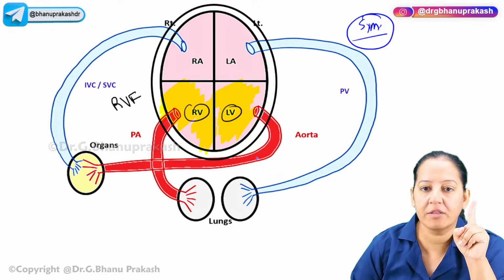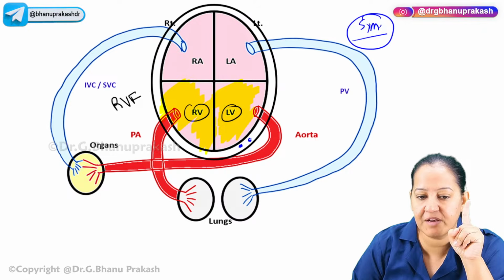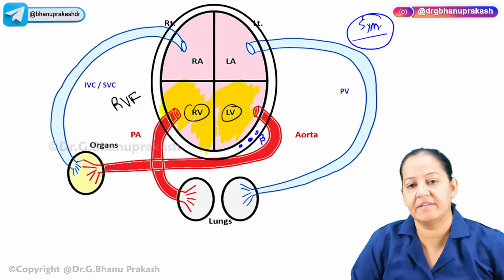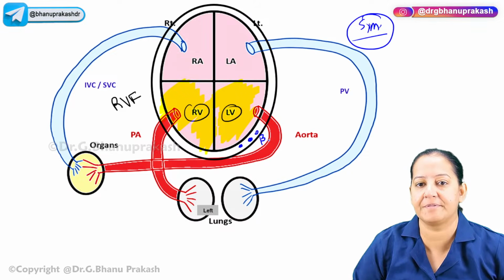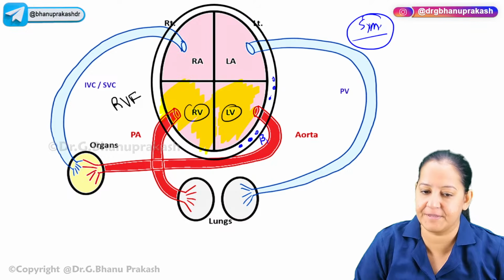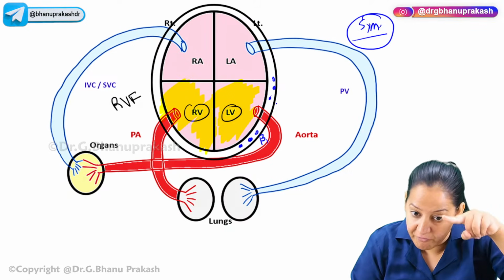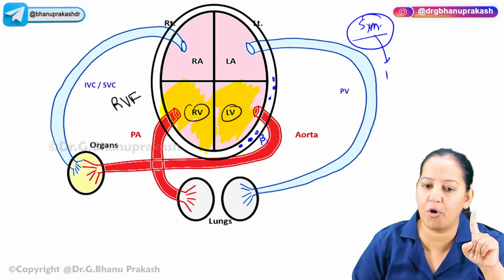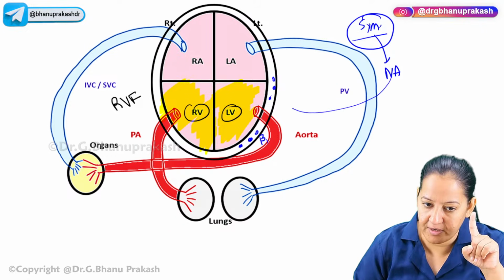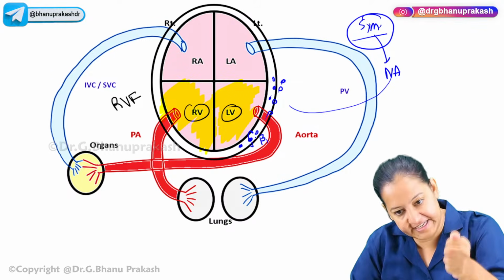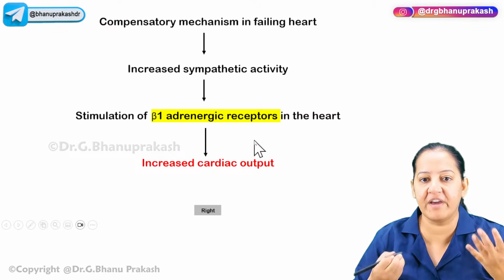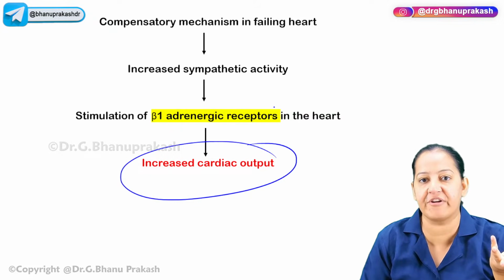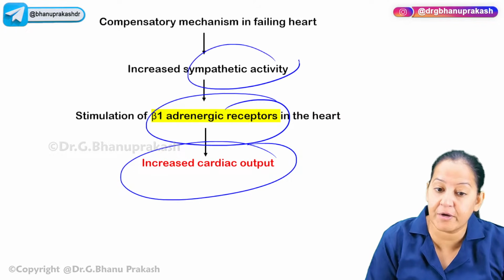Number one, on the heart, can you see the left ventricle? The wall of the left ventricle has beta 1 receptors. Everyone knows beta 1 receptors are present in the wall of the left ventricle. They get activated, because in the sympathetic system, noradrenaline will be secreted. This noradrenaline combines with the beta 1 receptor, and it causes the contractility to increase. Because the heart is not pumping, we are increasing the cardiac output, increasing the contractility by stimulating the beta 1 receptor because of sympathetic activity.